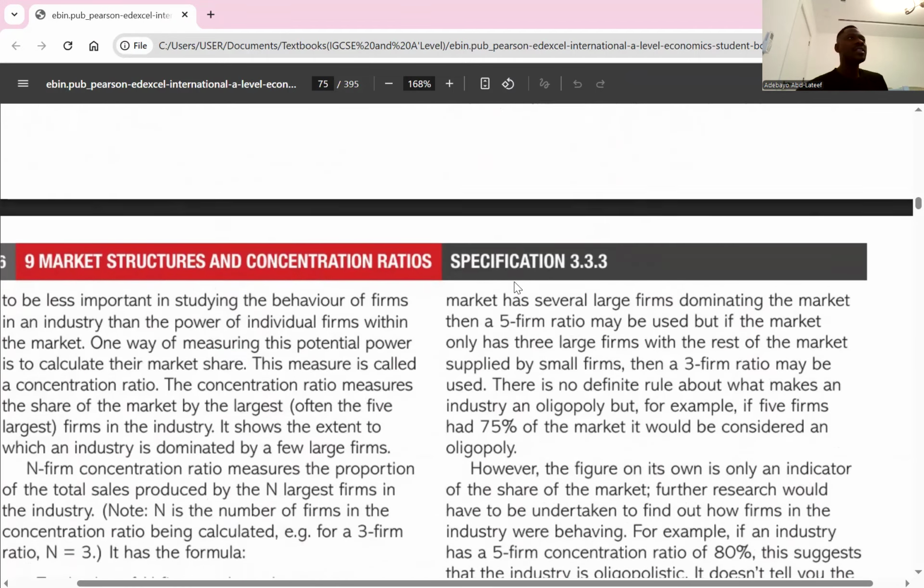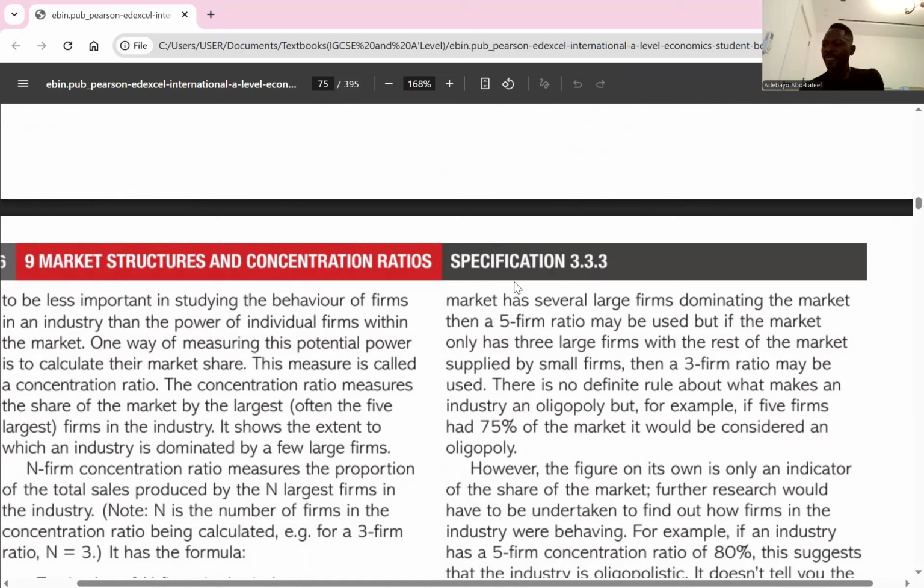So what they do is they put together the 4 largest firms in that market, or the 8 largest firms in that market. They sum their market share together, and they divide it by the total market sales in that industry. It's different from market share. Market share is the brand sale divided by the total market sale, multiplied by 100. But concentration ratio is the total sale of certain big firms in that market, divided by the total sales in that market, multiplied by 100. So we're going to have either a low concentration ratio, a high concentration ratio, or a 100% concentration ratio.